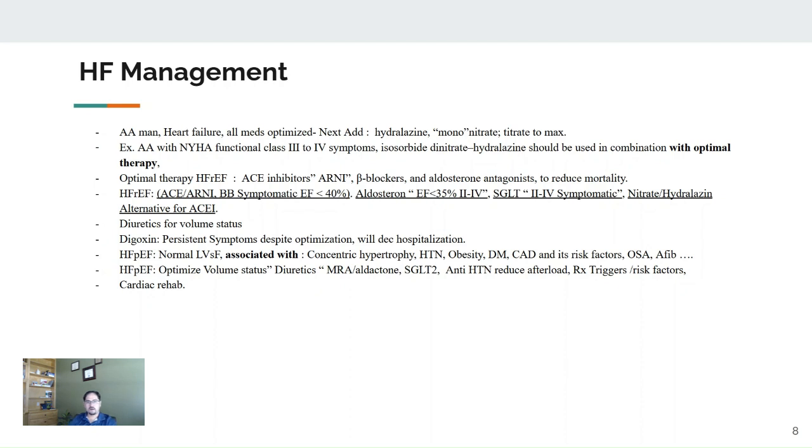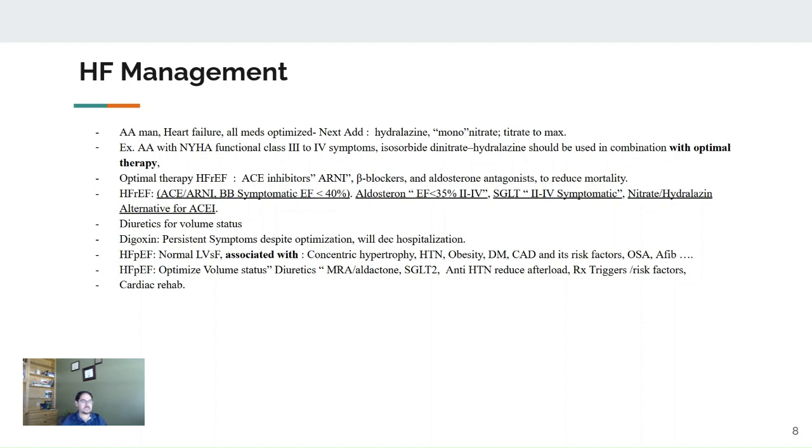ejection fraction, HFrEF, including ACE, ARNI, which is more important, for example, starting Entresto is more important than starting just lisinopril or losartan. Beta blocker, aldosterone antagonist, and SGLT2 inhibitor.